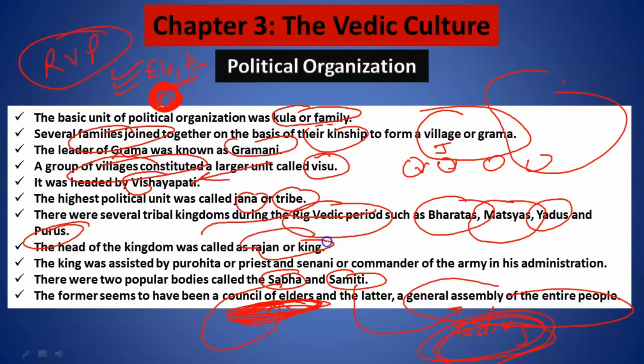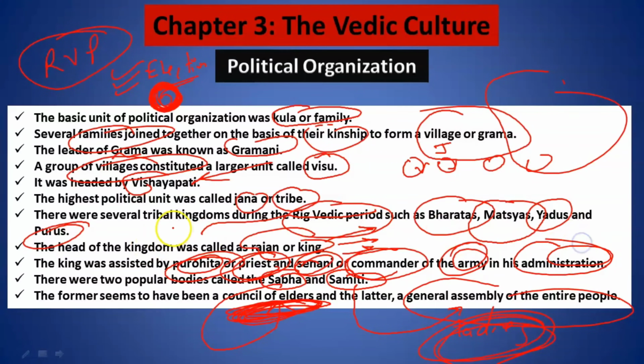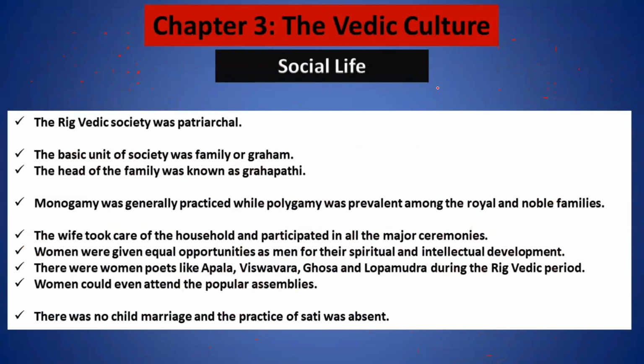Now, when a king exercised his political powers, he was assisted by a priest, also known as the Purohit, and he also had a commander of his army, or Senani, to maintain his administration. Thus, a king had a priest and an army commander, a Senani, to take care of his administration. So this was the political organization. If I talk about the social life, generally this society was patriarchal.